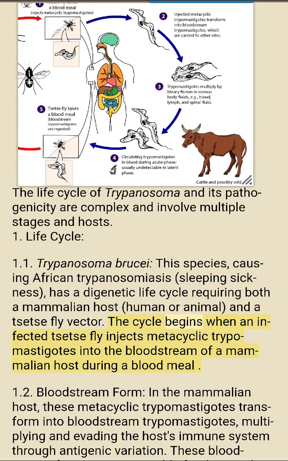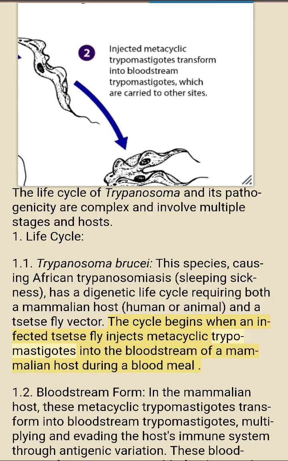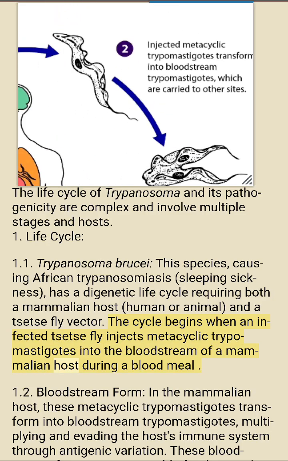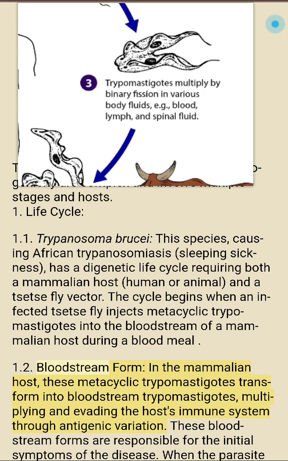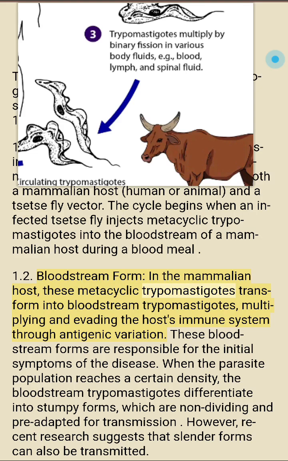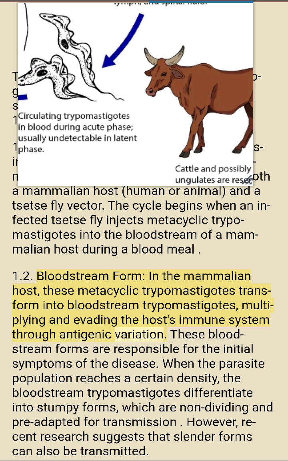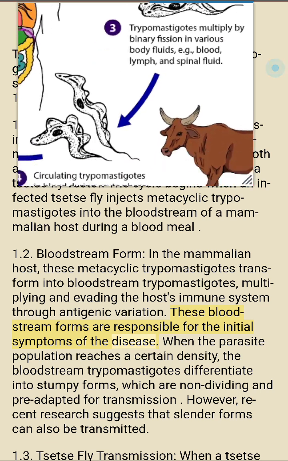The cycle begins when an infected tsetse fly injects metacyclic trypomastigotes into the bloodstream of a mammalian host during a blood meal. 1.2. Bloodstream form. In the mammalian host, these metacyclic trypomastigotes transform into bloodstream trypomastigotes, multiplying and evading the host's immune system through antigenic variation. These bloodstream forms are responsible for the initial symptoms of the disease.